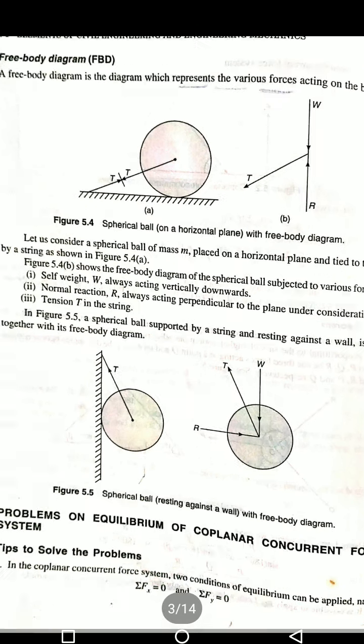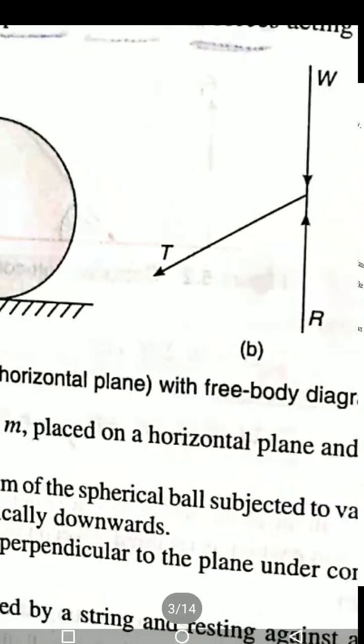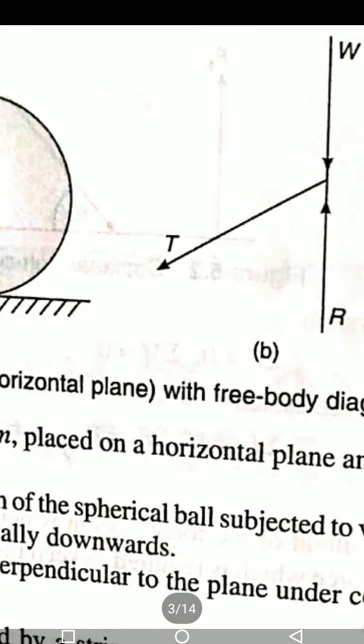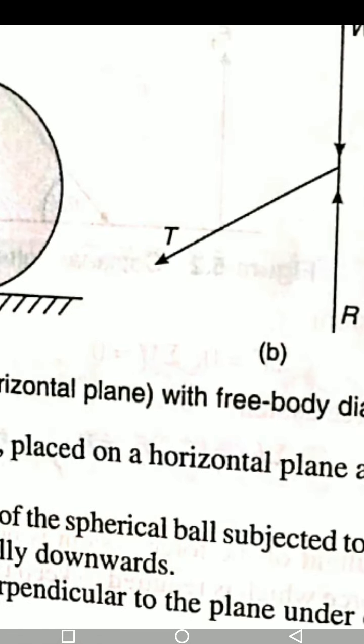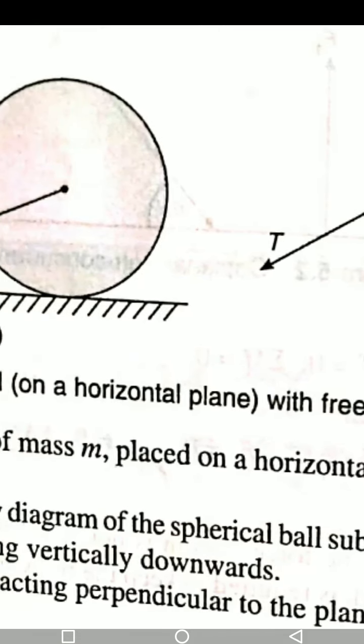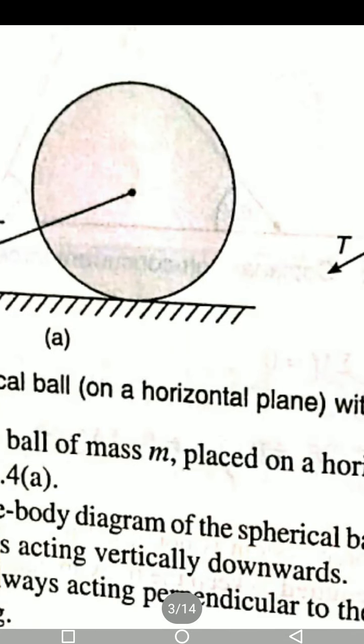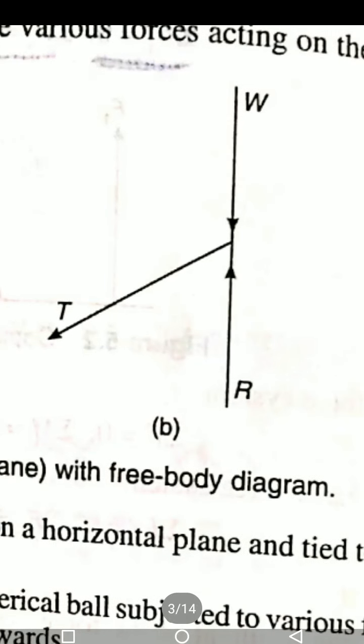If we consider this sphere which has the tension T, it is represented by T. It represents the tensile force acting on the sphere. And this sphere has its own weight, that is the weight of the sphere. We know that weight always acts downward, therefore weight is shown vertically downward.